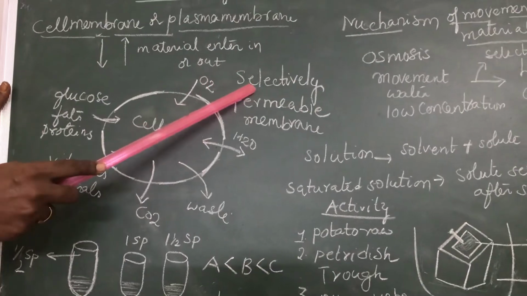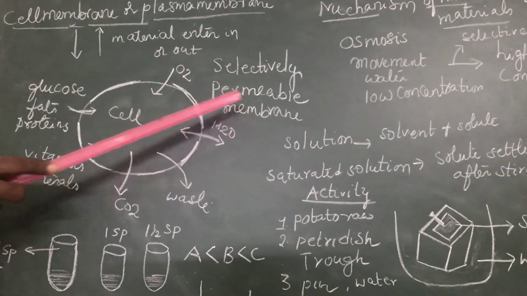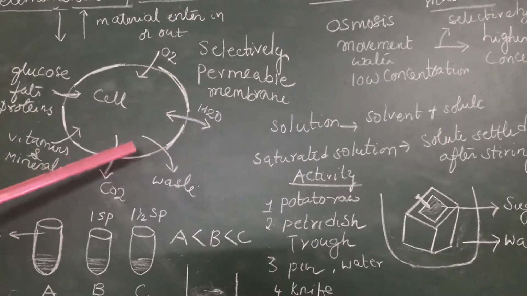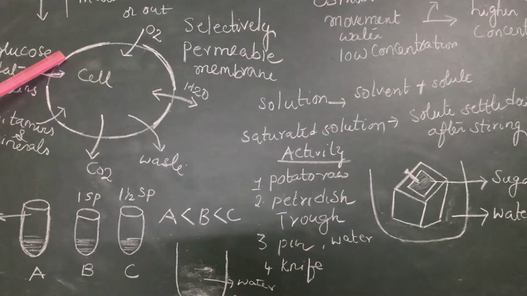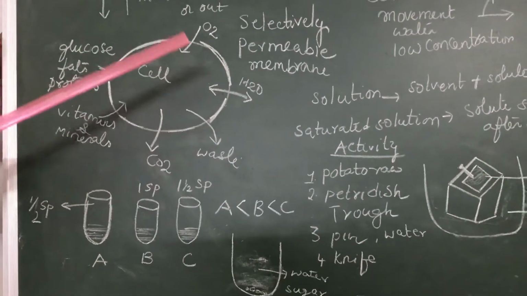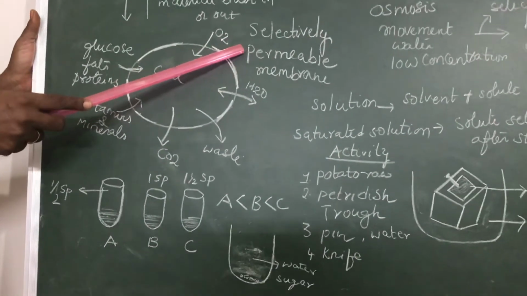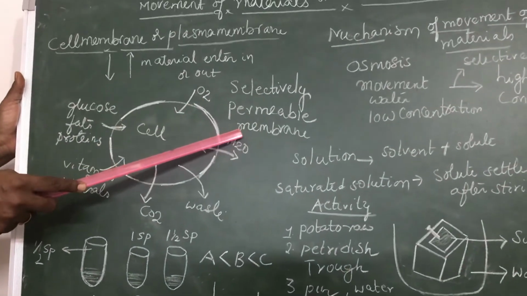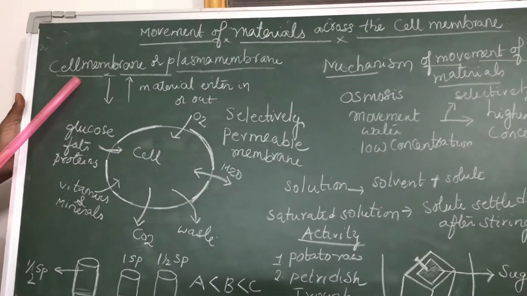Such a membrane we call a selectively permeable membrane. It allows oxygen, water and glucose, but sends carbon dioxide and waste material out. It selects certain substances to pass through. All cell membranes are selectively permeable membranes.